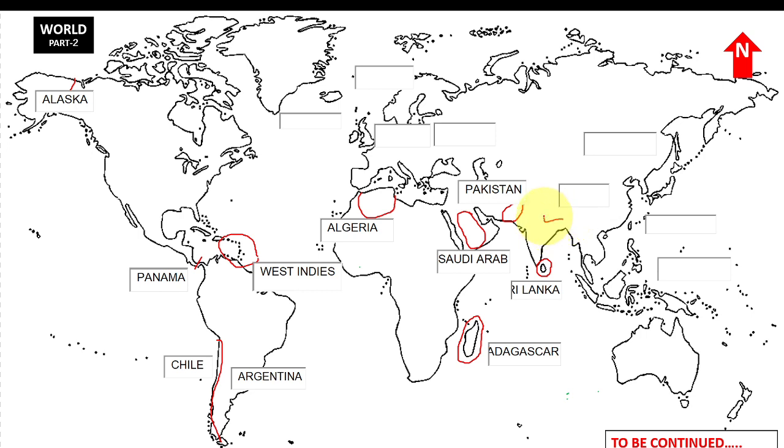The country where the world's highest mountain peak, Mount Everest, is located is Nepal. The country separated from Japan and divided into north and south is North Korea. It lies between China and Japan.